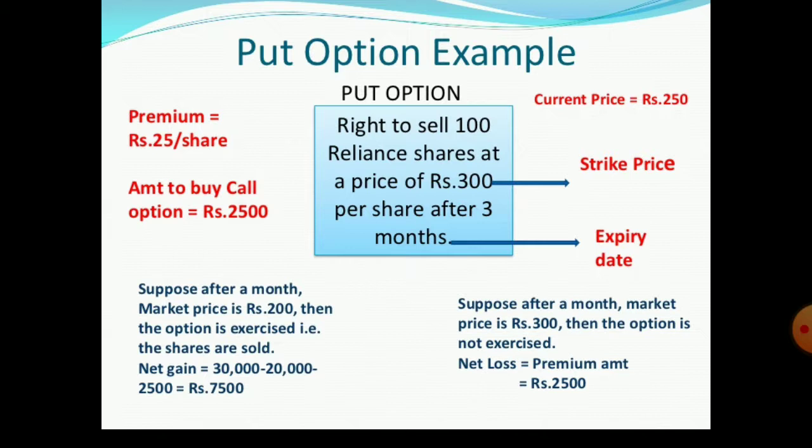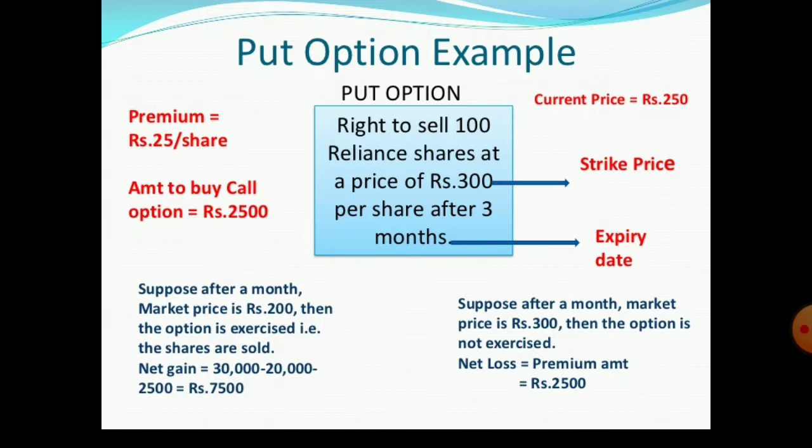Put option example: a put option is completely opposite to the call option. It gives the right to sell 100 Reliance shares at a price of rupees 300 per share after 3 months. Here, the current price is rupees 250, 300 is the strike price, and the expiry date is 3 months. The premium is rupees 25 per share. The amount to buy the put option is rupees 2500.